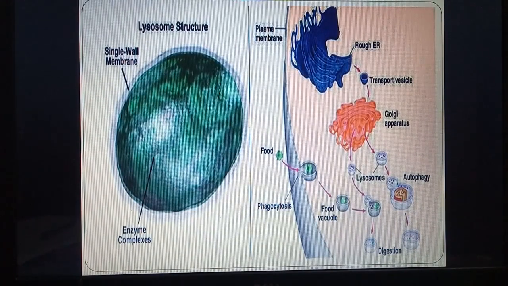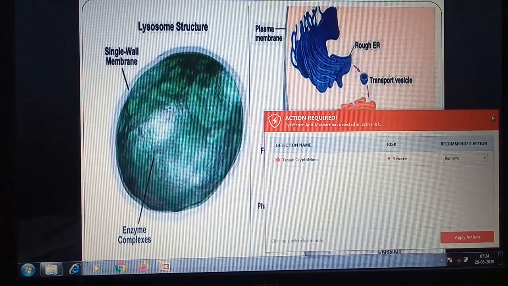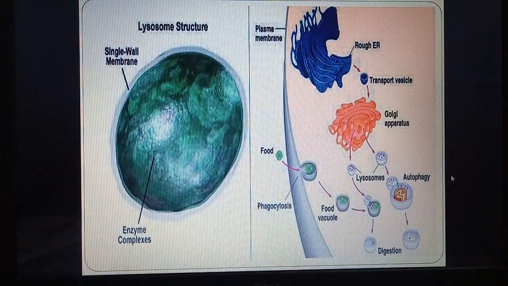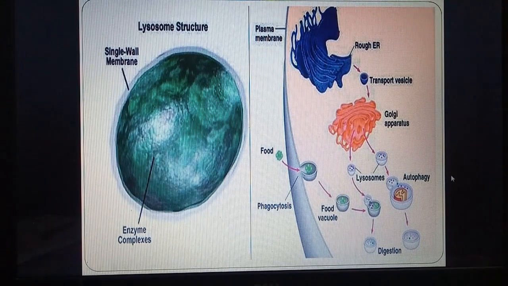Here we can see on the left side the lysosome structure, a single wall membrane. Then inside we can see enzyme complexes. On the right side we can see how the lysosome is formed and how it acts. So first the plasma membrane. Now the plasma membrane is connected to rough endoplasmic reticulum. Then a transport vesicle or bag is formed which has enzymes. Then it reaches the Golgi apparatus and the Golgi apparatus packs it. So in the last class also we studied that the Golgi body helps in formation of lysosomes.